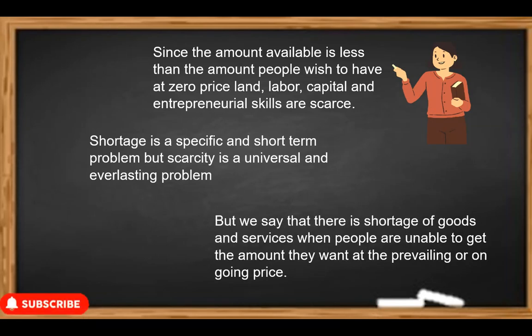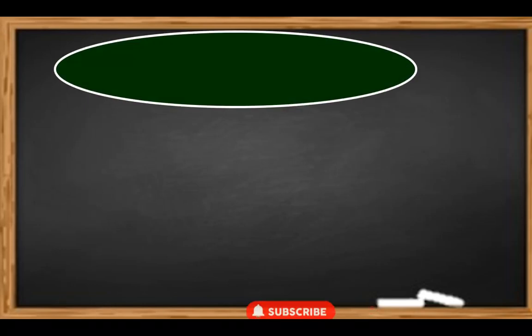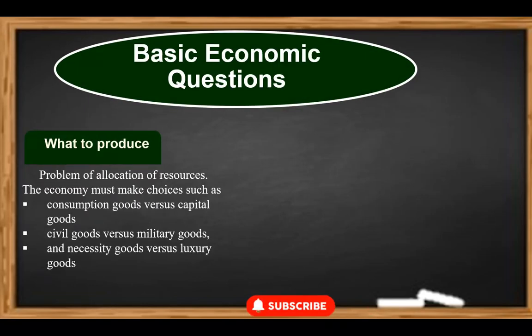The problem of scarcity of resources to satisfy human wants leads to the basic economic problem of choice as to what goods and services should be produced, how they should be produced, and for whom they should be produced. Hence, an economy has to solve these central economic problems if it is to meet its purpose. These problems are explained in some detail below. Let's unravel the mysteries surrounding the three fundamental queries every society must answer.